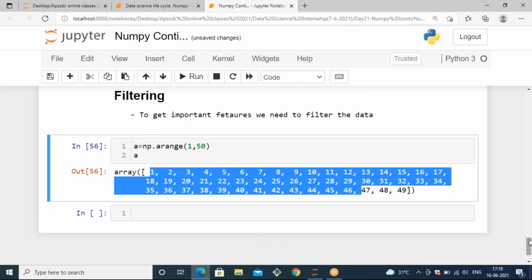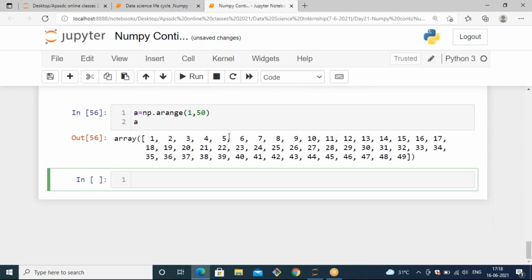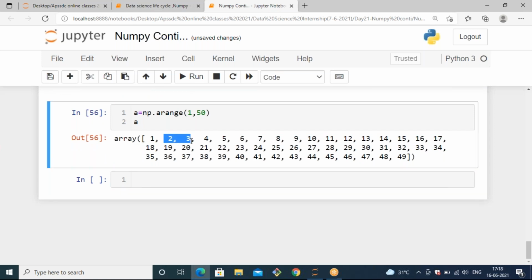For that, we should use some filtering techniques. If I want to filter the elements which are divisible by 2, how can you filter it? We need to access the elements and filter every element which is divisible by 2.